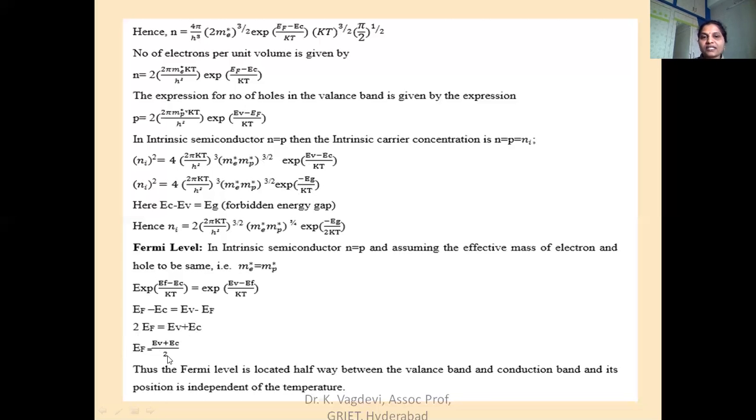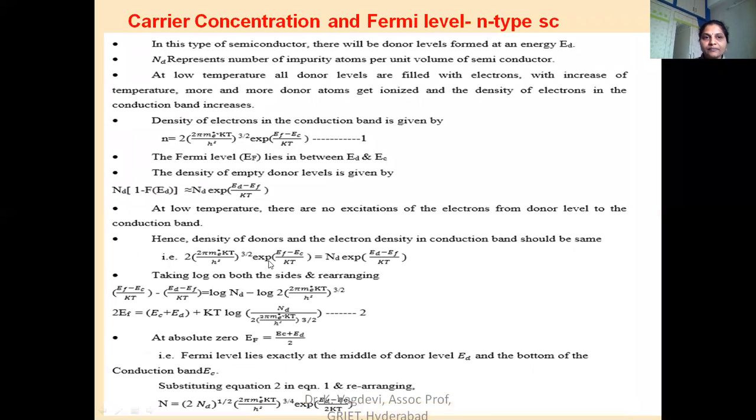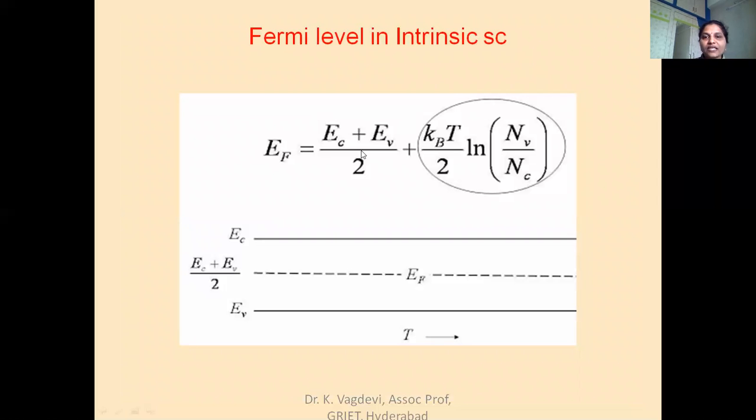But when T is greater than 0 Kelvin, it depends on whether me star is greater than mp star or mp star is greater than me star, that is, on the effective masses of the electron and hole. Thus the Fermi level is located halfway between the valence band and conduction band, and its position is independent of temperature at 0 Kelvin. We can say that EF is equal to EC plus EV by 2 plus kBT by 2 log NV by NC. But at T equal to 0 Kelvin, since this term becomes 0, we are interested only in EF equal to EC plus EV by 2.